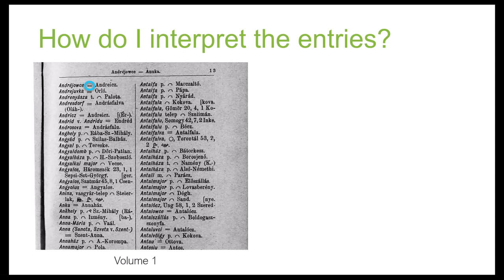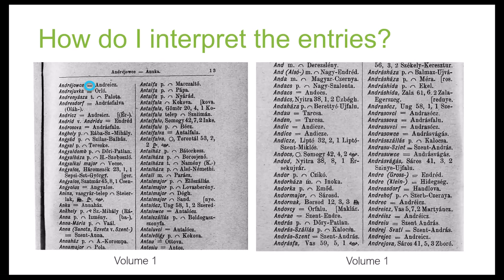So here on the left, we see Volume 1. The entry at the top lists a town name, but then it has an equal sign and then another town name. So here, this is just one of those times where we have one version of the town name, but to see the additional information to get us to Volume 2, we need to see the second entry. So that's also going to be in Volume 1.